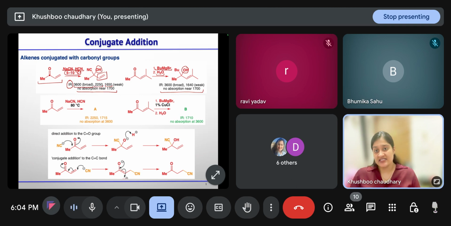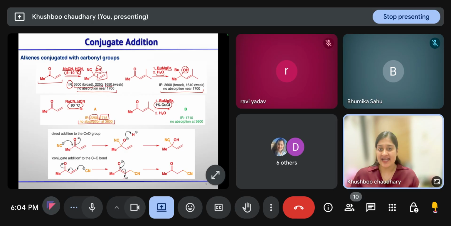But if we do these two reactions in the presence of some copper catalyst or at higher temperature, in that case, IR values suggest that at 2250 the nitrile is still there. But at 1715 we will get one more peak, corresponding to the carbonyl carbon that was already there in the starting material.